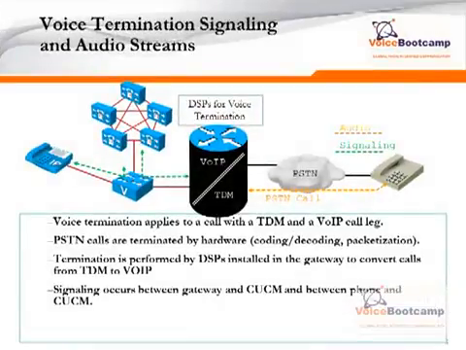In the case of voice termination signaling, when a PSTN call arrives from the PSTN into the router, which is basically known as TDM traffic, it will terminate with one of the DSP chips. Now, PSTN calls will be terminated by the hardware, where the coding and decoding and packetization will take place.